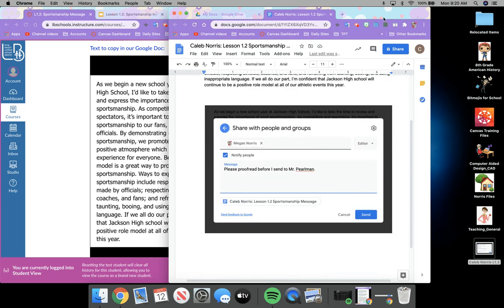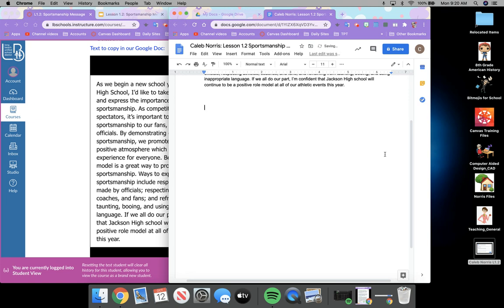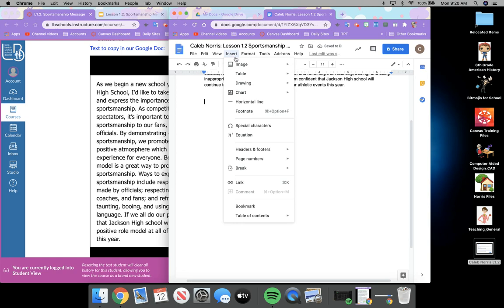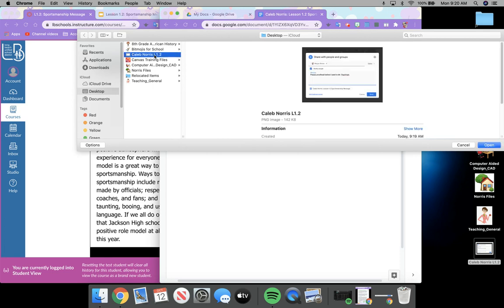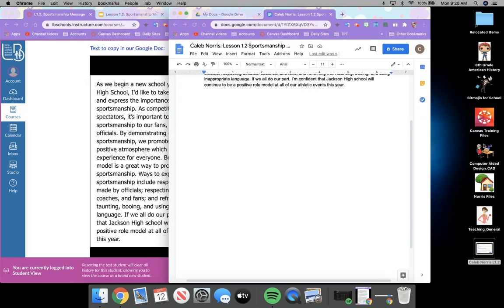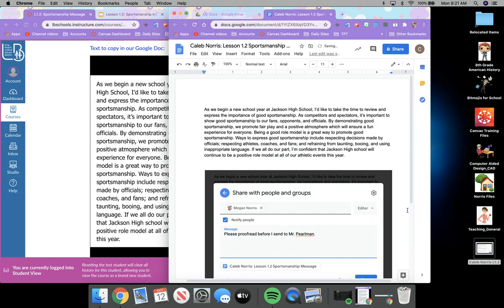If dragging and dropping isn't easy for you, you can also insert an image and upload it from your computer. I'm going to find that image and open it. Okay, so can you please pause this video and insert your image into your Google Doc?